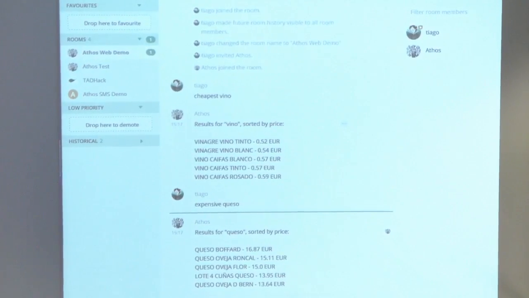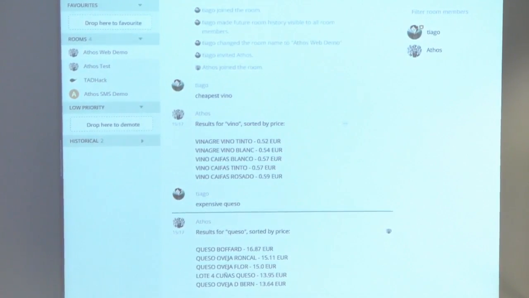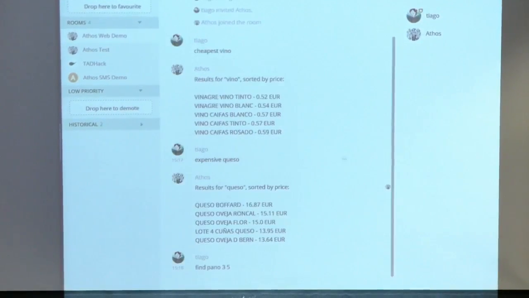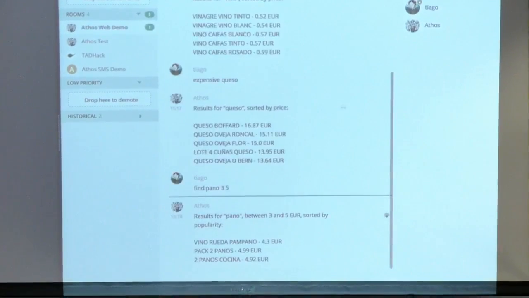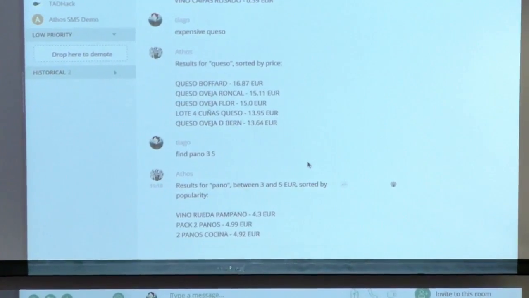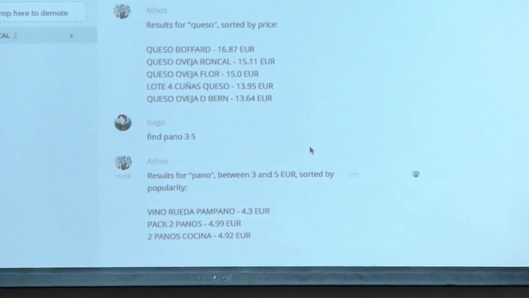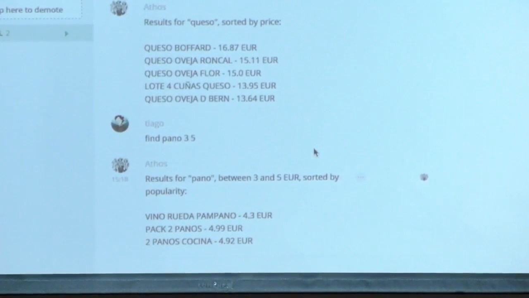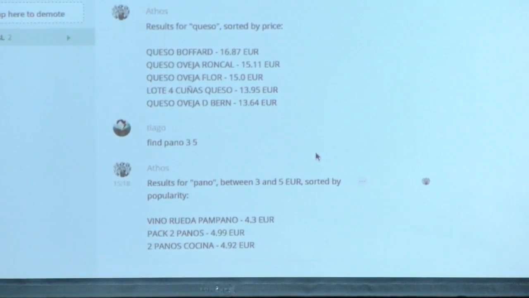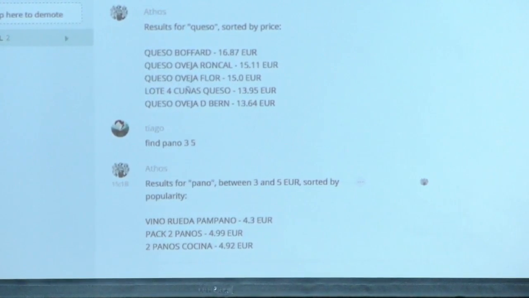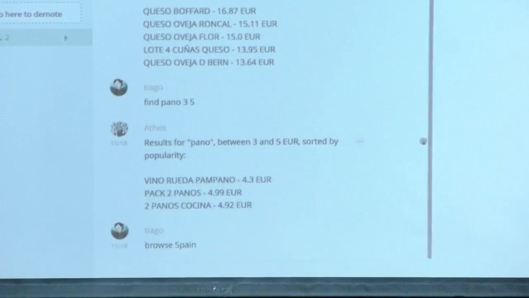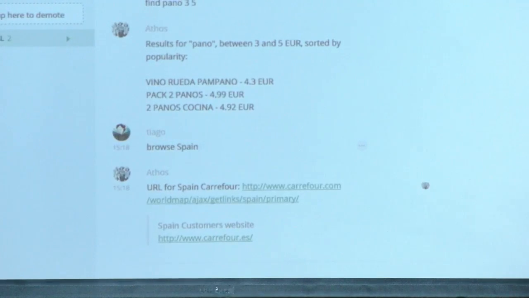So we got 5 results, and we searched for expensive cheese. So we've got a list of 5 cheeses that were in the database. We can also search for an interval of prices. So we searched for rags between 3 and 5 euros, and as I said, we can also analyze the popularity of things.